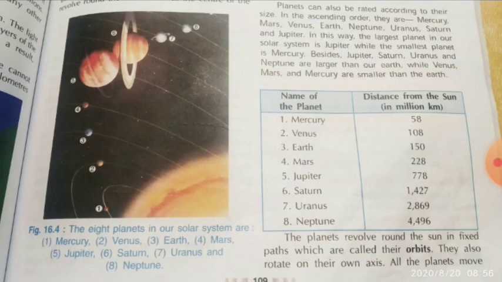The planets revolve around the sun in a fixed path, which is called their orbit. They also rotate on their own axis. All the planets move around the sun in the same direction, but they do not take the same time to complete a revolution. A planet which is nearer to the sun takes less time than the one which is further from the sun.